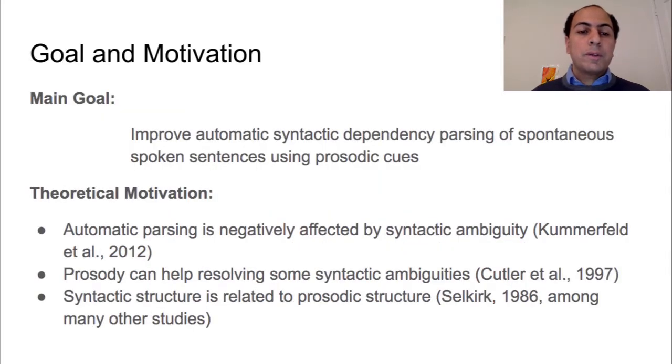The main goal for this is to improve automatic syntactic dependency parsing of spontaneous spoken sentences by making use of prosodic cues. The main motivation for this is that automatic parsing has been shown to be negatively affected by the presence of syntactic ambiguities, while on the other hand, it has also been shown that prosody sometimes helps resolve some of these ambiguities. In addition, syntactic structure has also been shown to have some kind of relationship with prosodic structure.